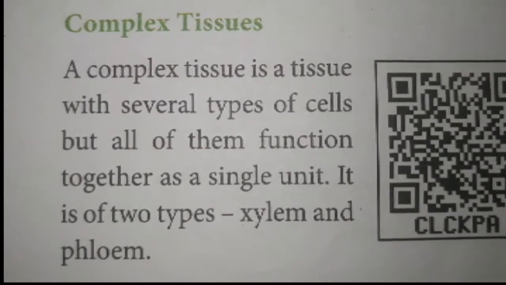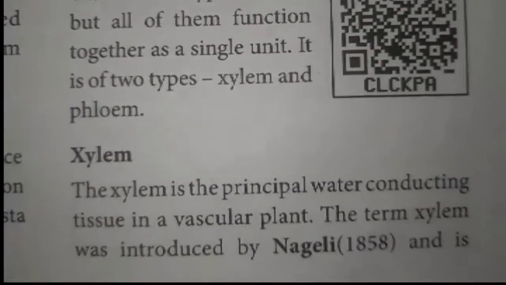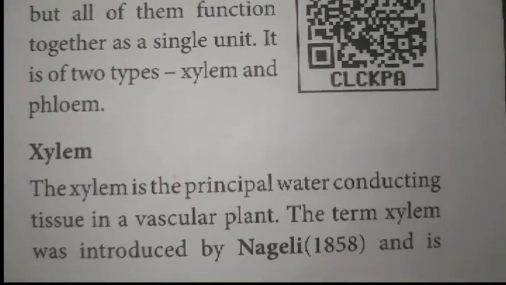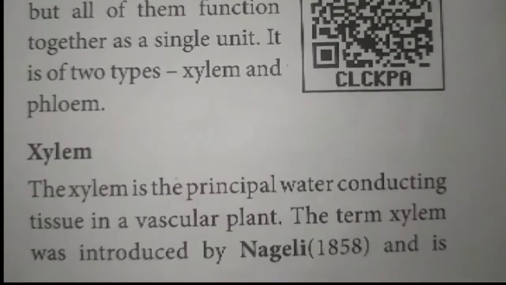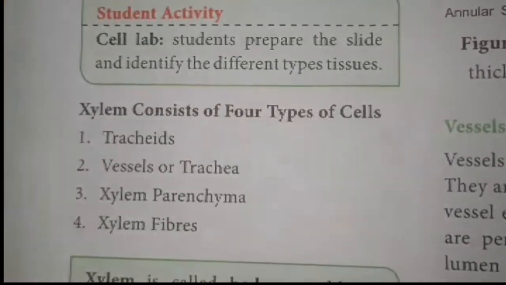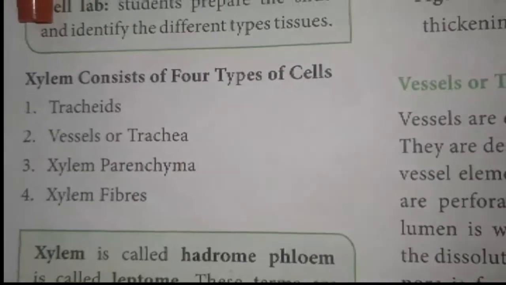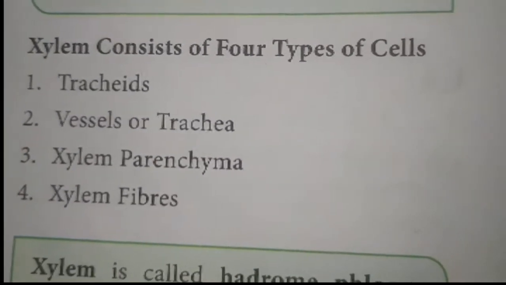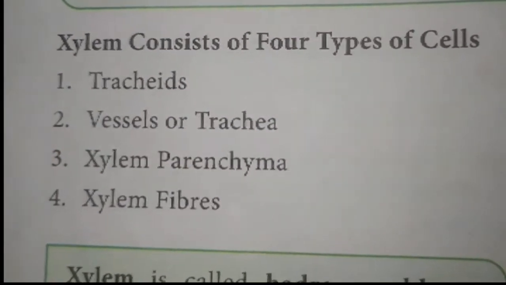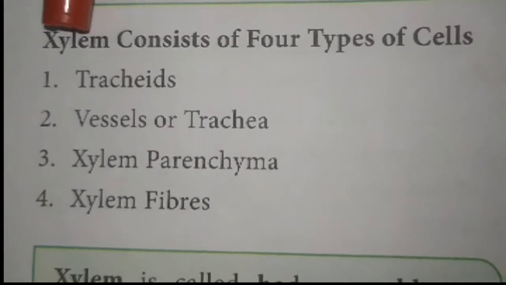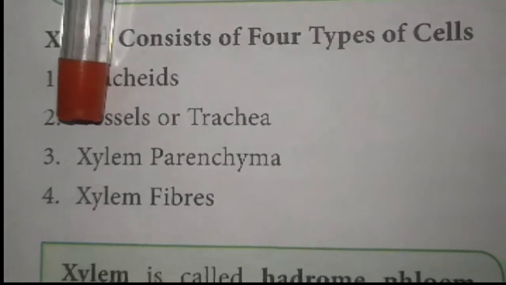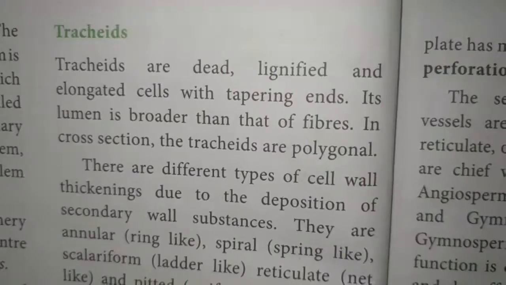So what is xylem? The xylem is the principal water conducting element. It consists of four different types of cells. So today you are going to learn about the types of xylem cells. The xylem consists of four different kinds of tissues: tracheids, vessels or trachea, xylem parenchyma and xylem fiber. What are tracheids?